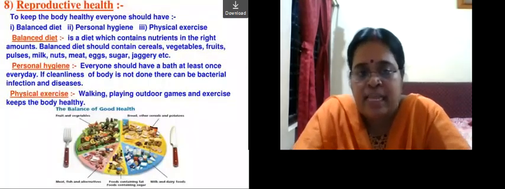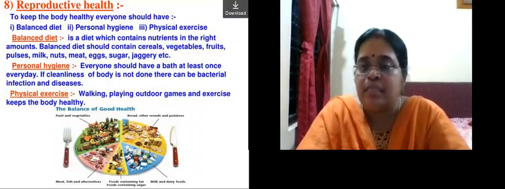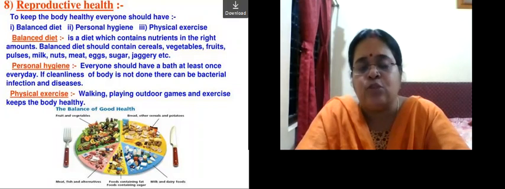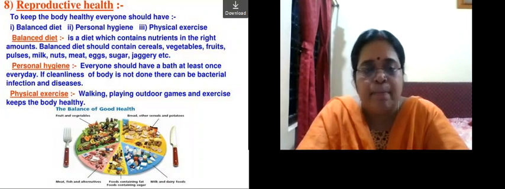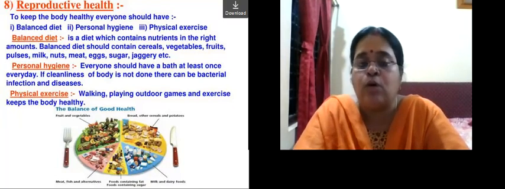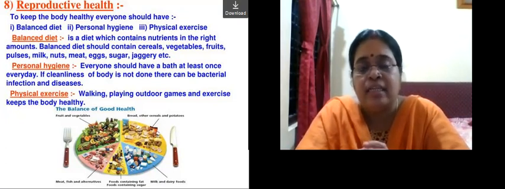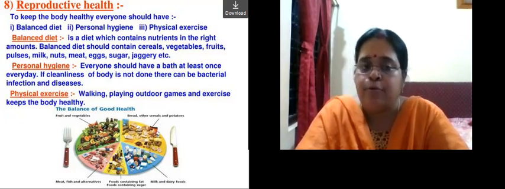Now we go over to reproductive health. To keep your body healthy, everyone should have a balanced diet, personal hygiene, and physical exercise. What do you mean by balanced diet? It's a diet that contains nutrients in the right amount. It should contain cereals, which give you carbohydrates, vegetables and fruits that give you vitamins and minerals, pulses, which give you proteins. Milk also gives you protein. Nuts, meat, eggs, sugar, and jaggery look after your fat requirement or your protein requirement. All these have to be taken in the right amount. Only then will your diet become a balanced diet, which is very important for your reproductive health.